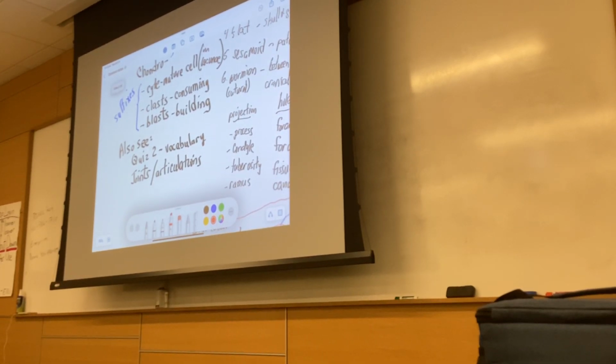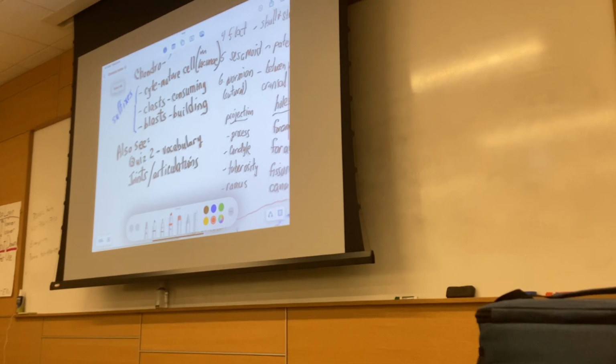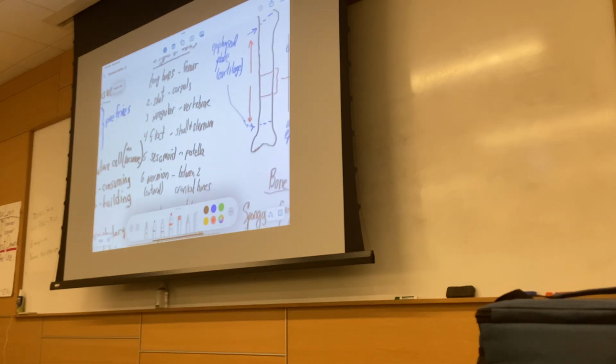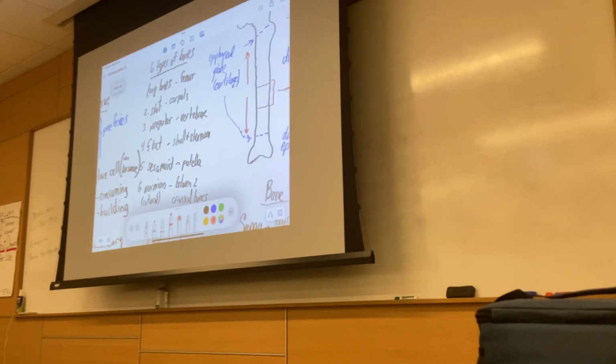Quiz 2, vocabulary. If you didn't do well in quiz 2, you should go back to those vocabulary terms because we're definitely going to be asking them. I mentioned the 6 types of bones.